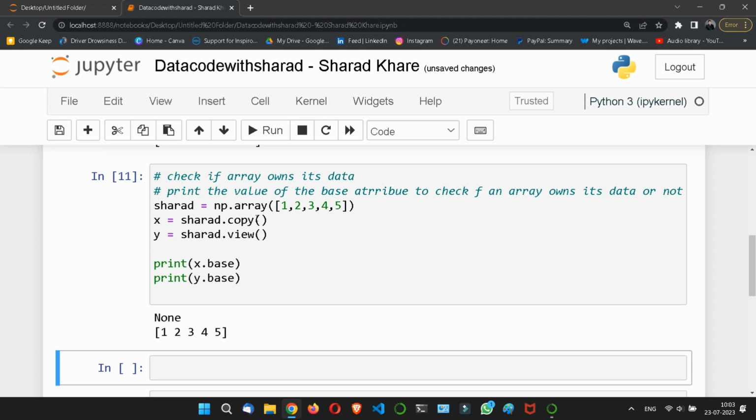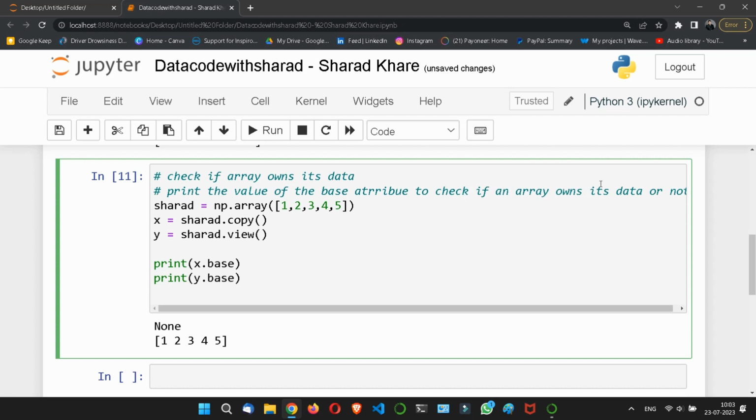But the view returns the original array. What it means is that it is affected by the original array, it does not own the data. What we have written here is to check if an array owns its data. Understood? By this way you can check whether a variable owns any original data or not.